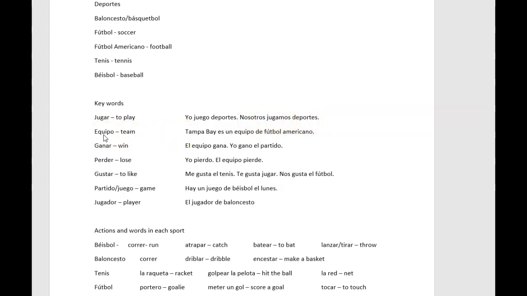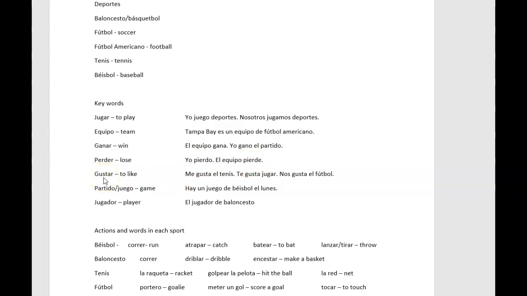Other key terms, equipo, the team. Tampa Bay es un equipo de fútbol americano. We've got our verb ganar, to win. Remember, that's an AR verb, so we got to change these when we're talking about different subjects. Like, for example, if you want to say I win, remember we take off that AR and we put an O. Yo gano el partido. The team wins, el equipo gana. Perder is the opposite. That's another stem change, as you can see. I to E. Yo pierdo, el equipo pierde.